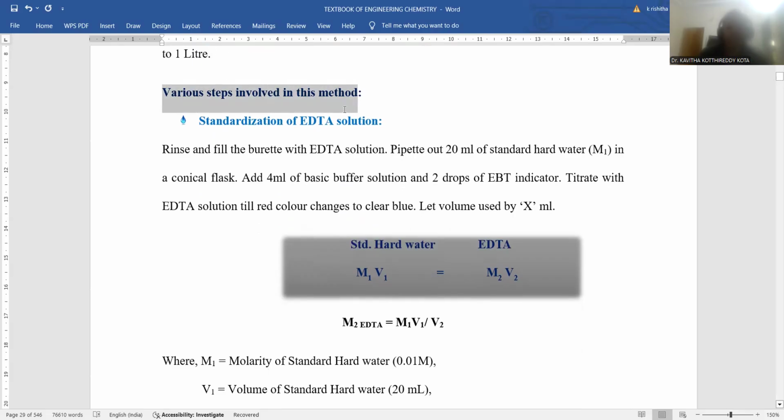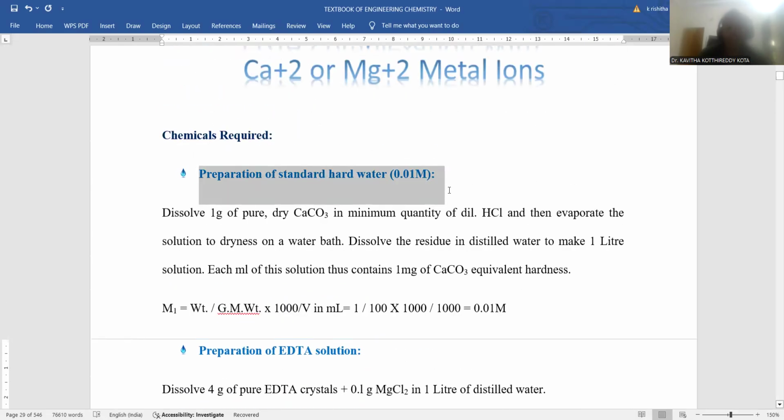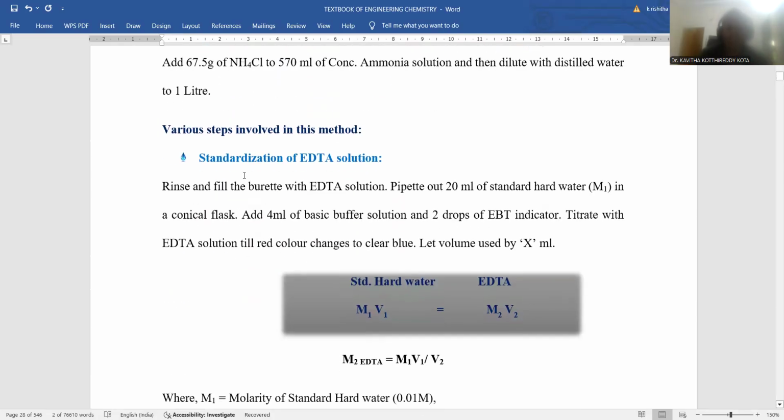Now let me go through the steps involved in this method, starting with standardization of EDTA. As we already know, the preparation of standard hard water step is completed. 0.01 molar standard hard water was prepared in this step. Later on, standardization of EDTA is required. Rinse the burette with EDTA solution, so that the burette is filled with the EDTA solution, and pipette out 20 ml of the standard hard water we prepared just now, indicated as M1, into a conical flask.